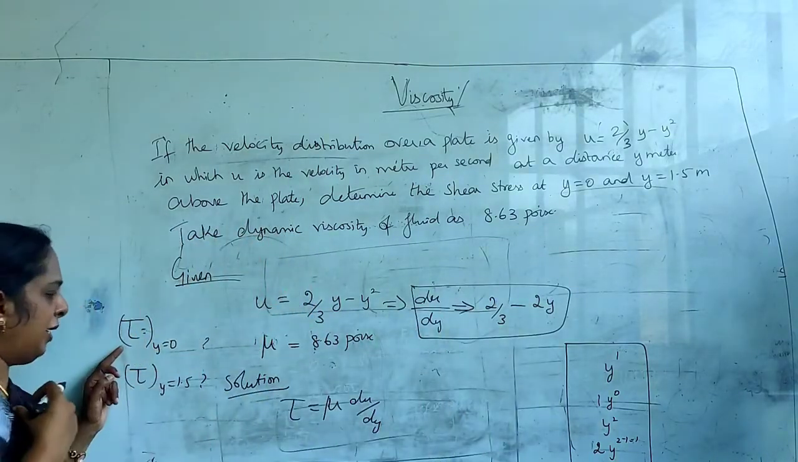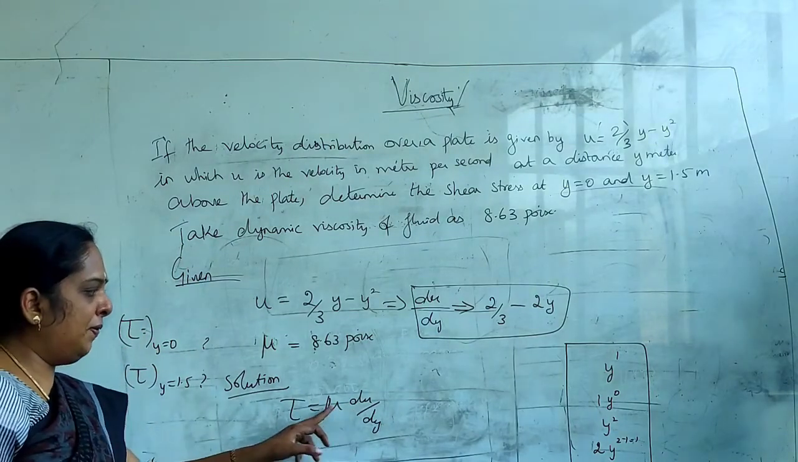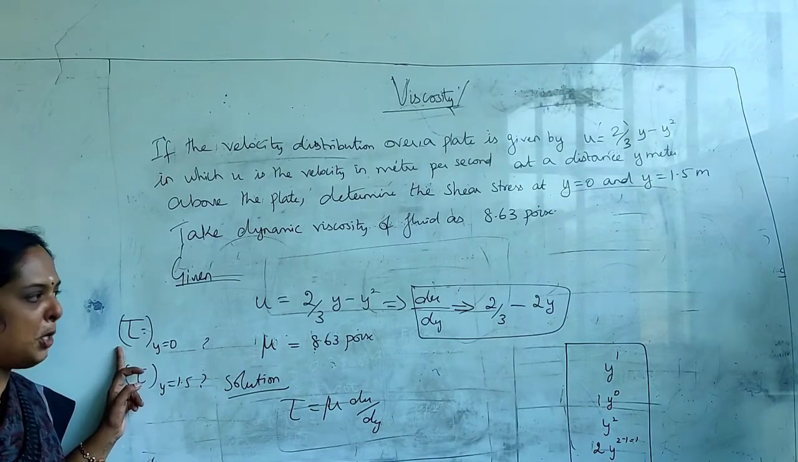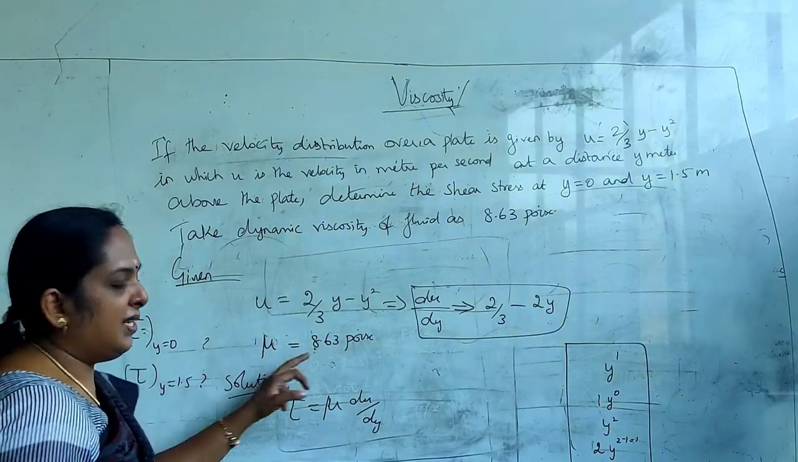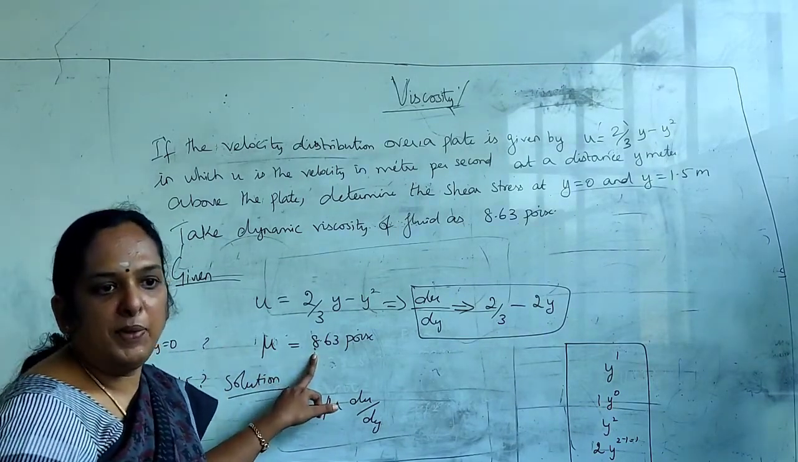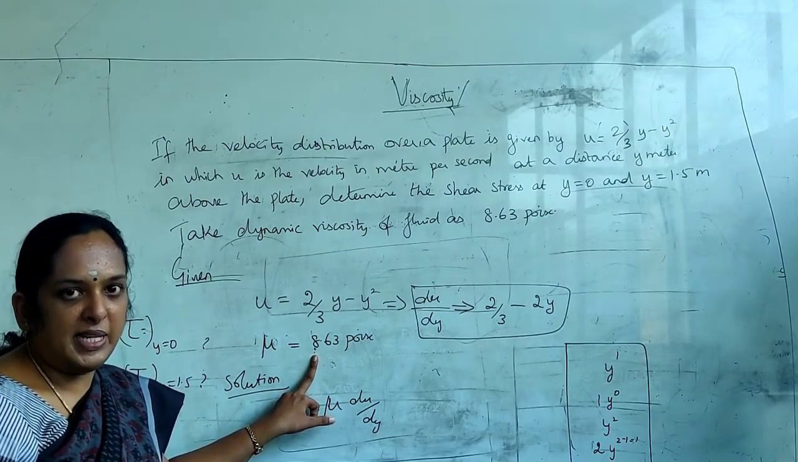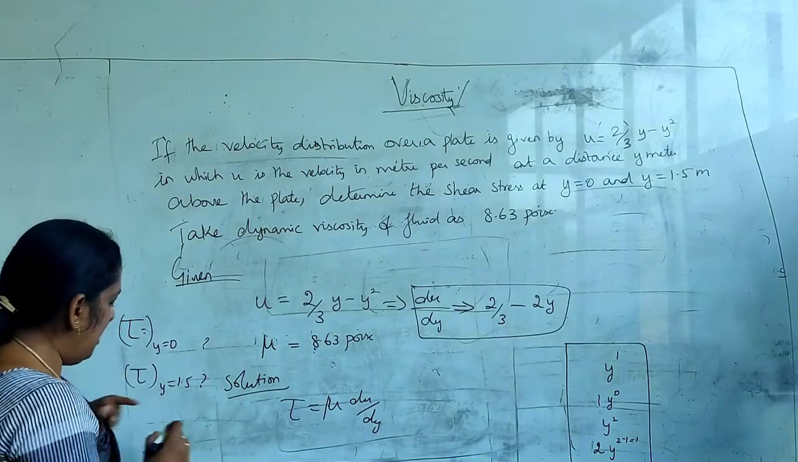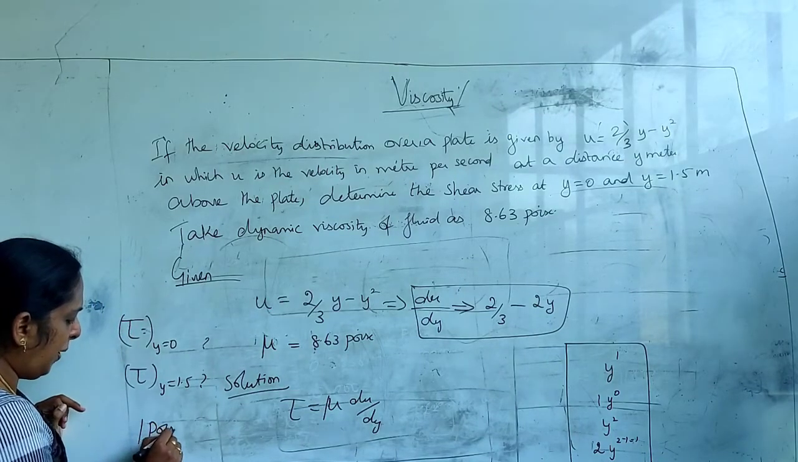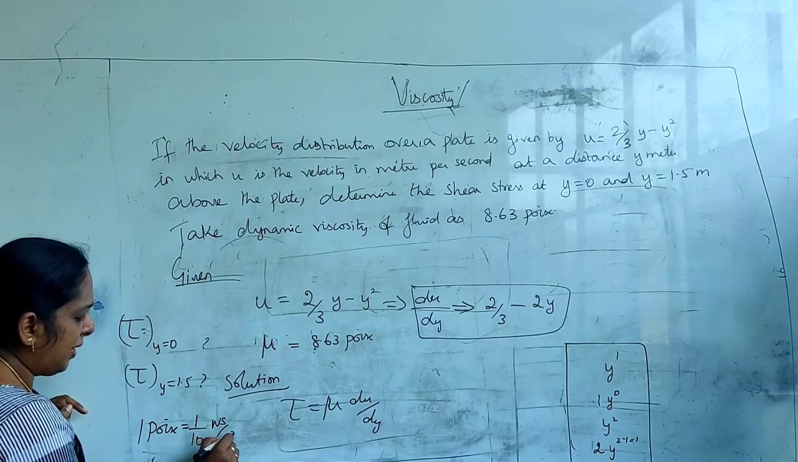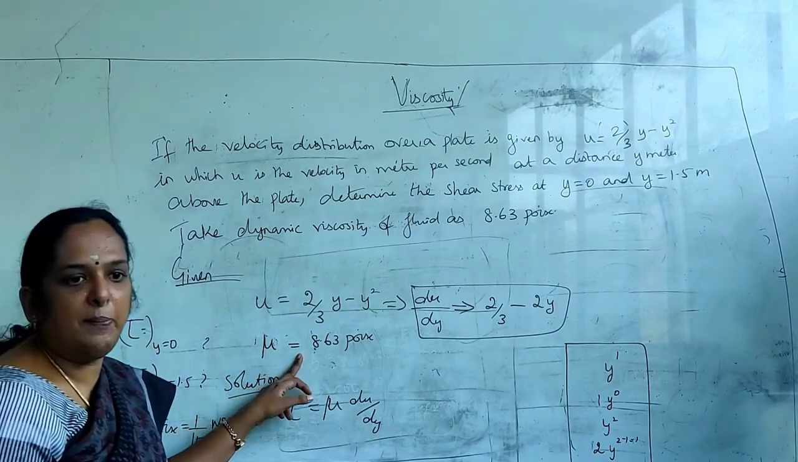Okay, so what you have to find out? Du by dy is known. You know what is the value of mu. You have to find out tau. So once again where the problem comes is this 8.63 points. So this 8.63 points you have to make it in terms of Newton second per meter square. You know this, just now we have seen 1 point is equal to 1 by 10 Newton second per meter square. So what is 8.63 points?